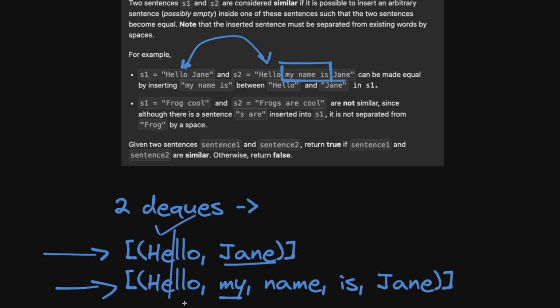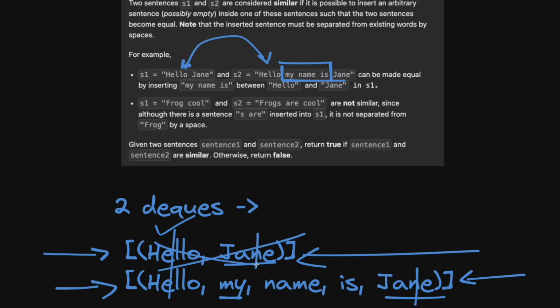So when we get a mismatch, we're going to stop going from left to right, and then we're going to go from right to left, and check words from the end to see if they match. So basically, okay, Jane and Jane match, so we can pop them. Now this deque is fully done, so that means that all we need to do is add my name is in the middle. So that's really the algorithm we want to do.